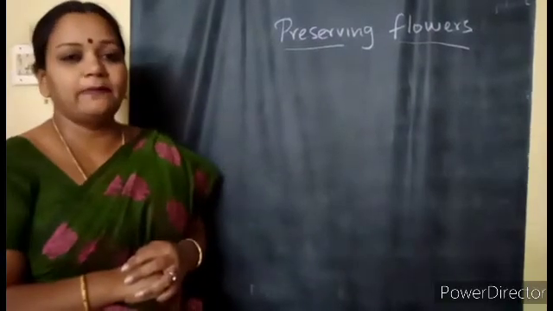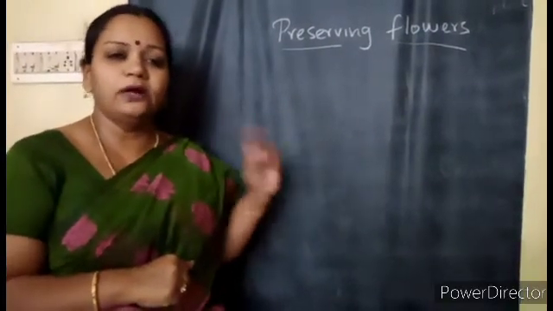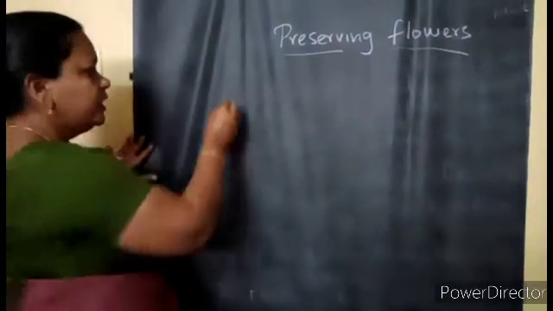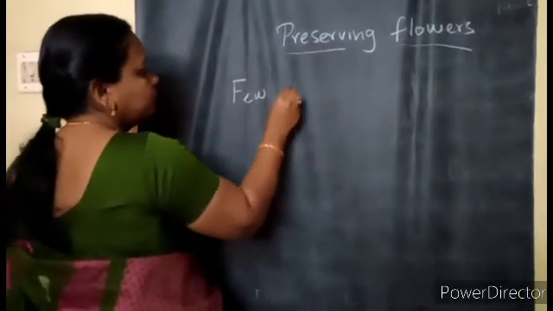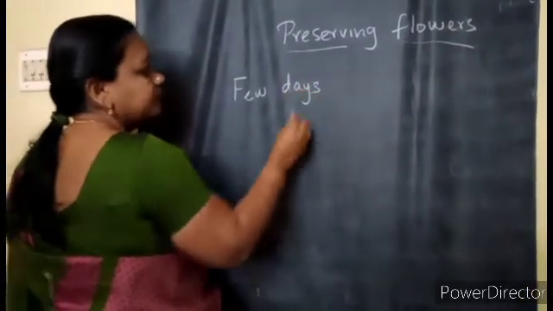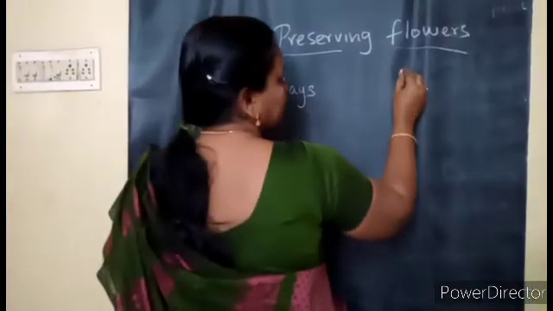So preserving can happen in two ways. One type of preservation is only for a few days, and the other method is for more days.